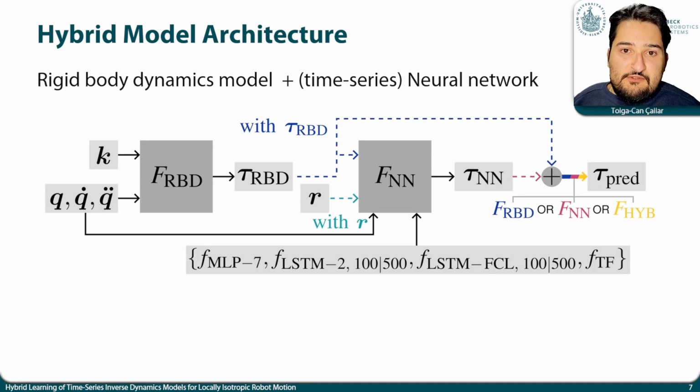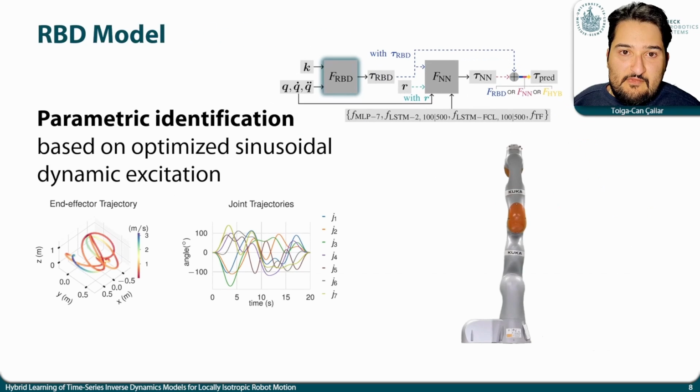For this purpose, using a KUKA EVA 14 robot with integrated joint torque sensors as our experimental platform, we propose a hybrid model learning architecture that combines a rigid body dynamics model learned by parametric identification with data-driven model learning using neural network topologies based on multi-layer perceptrons and time series networks in the form of LSTM and transformer architectures.